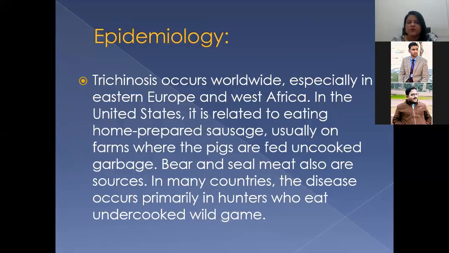Trichinosis occurs worldwide, especially in Eastern Europe and West Africa. In the United States, it is related to eating home-prepared sausages, usually on farms where the pigs are fed uncooked garbage. Bear and seal meats are also sources. In many countries, the disease occurs primarily in hunters who eat undercooked wild game. It means when they are hunting bears, they eat undercooked bear. That's why this is happening.